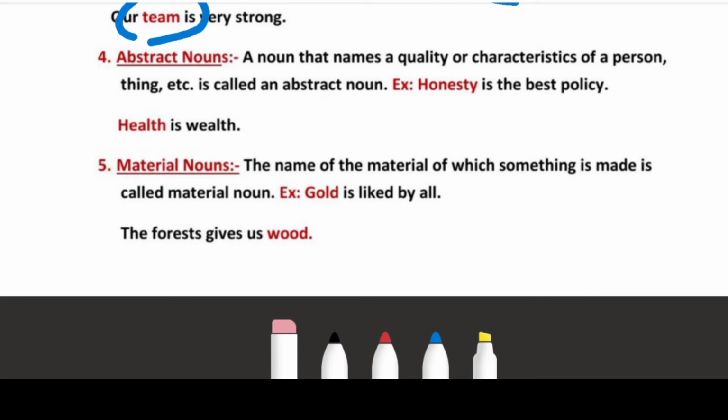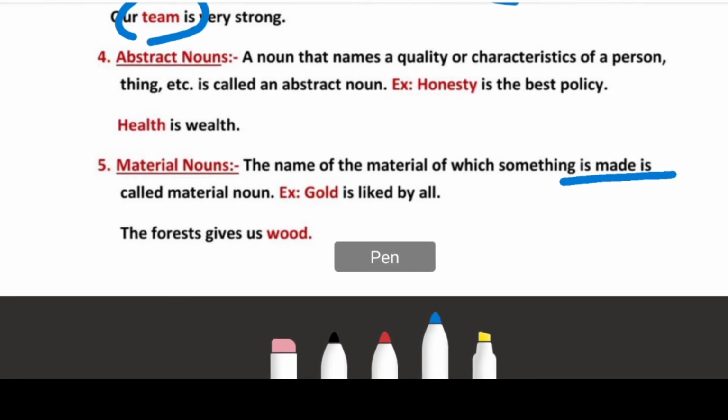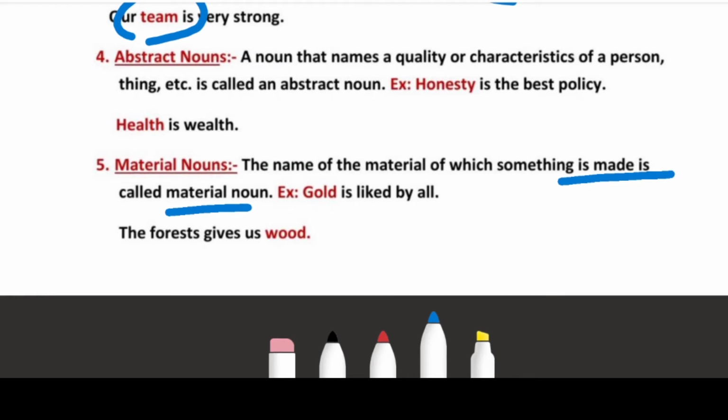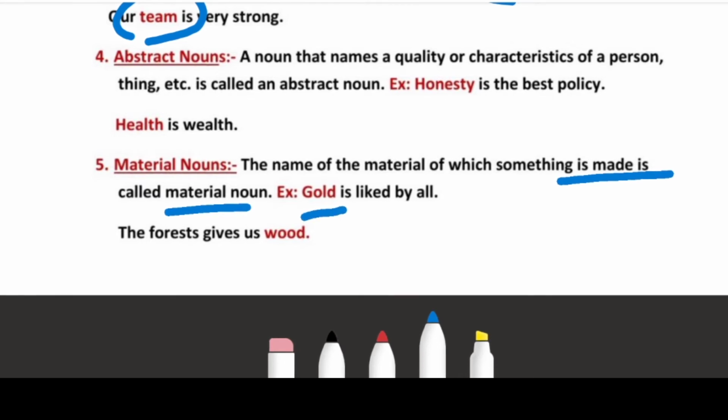Next comes material noun. Material noun, the name of the material of which something is made is called material noun. The material, what kind of material is used to make a thing? Like our pen, sometimes the pen is made of plastic. Okay, our refill, etc. Furniture is made of wood. Gold is liked by all. Okay, gold is a material. Like a ring is made out of gold.